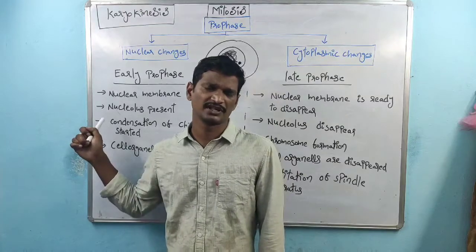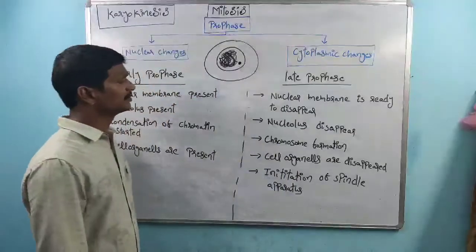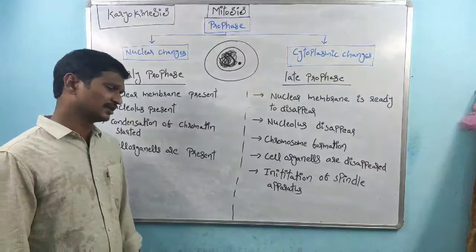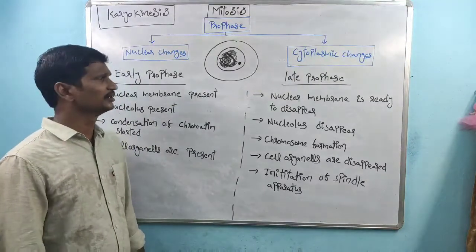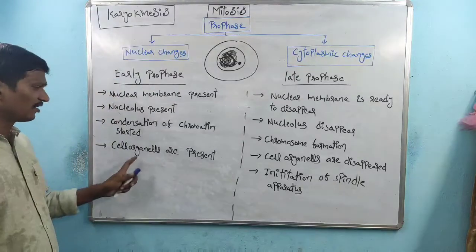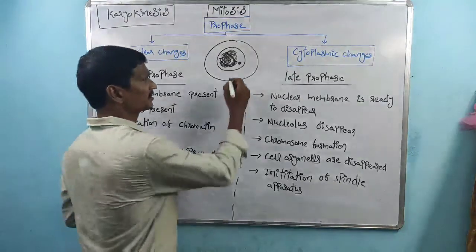In early prophase. So early prophase starts the condensation of genetic material. Here the nuclear membrane is present, the nucleolus is also present, and all cell organelles are present.